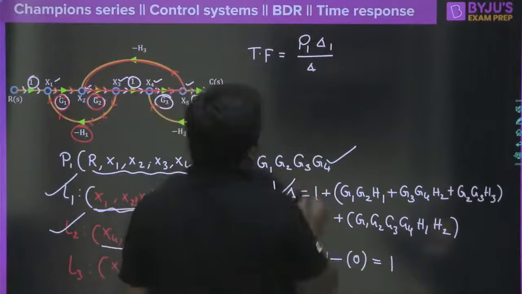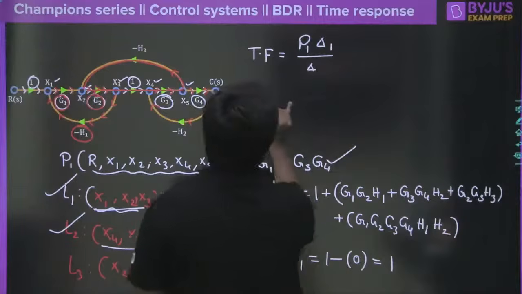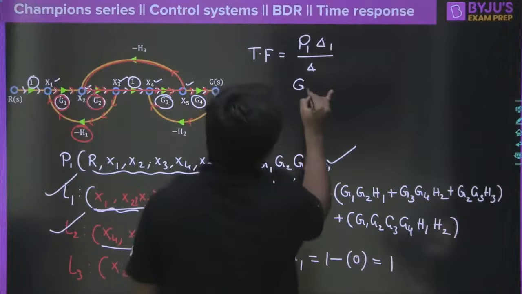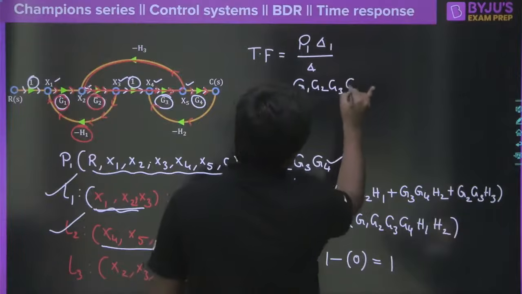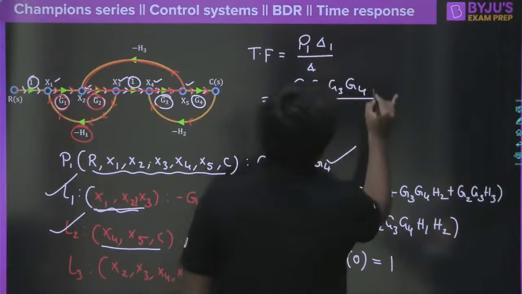Now everything is known to you. What is P1 here? G1, G2, G3, G4. Clear? So divided by delta 1, which is simply 1.